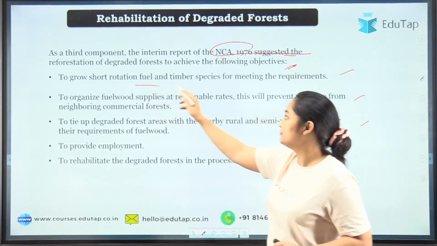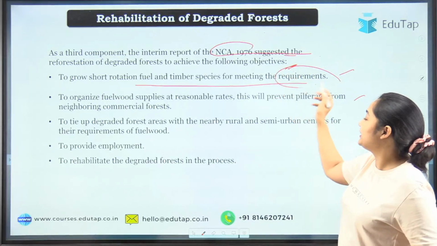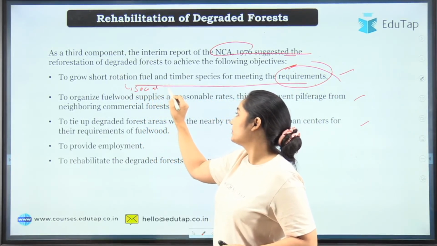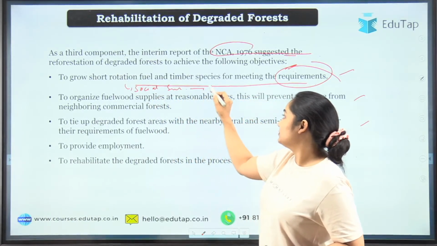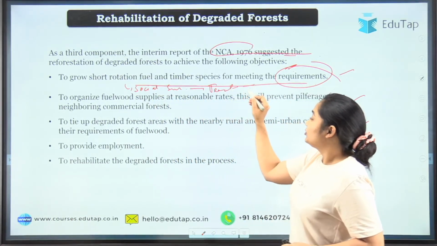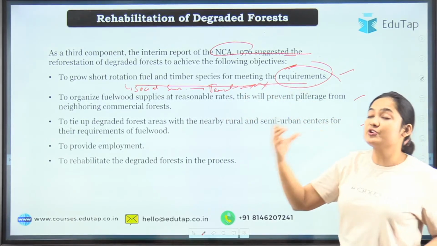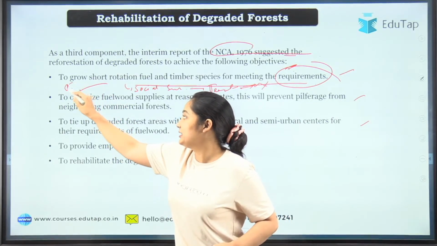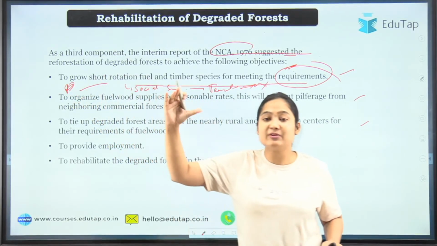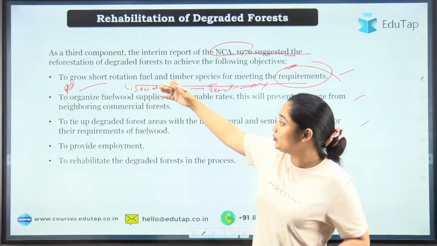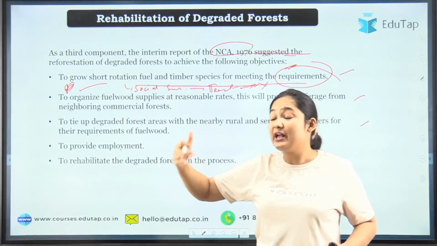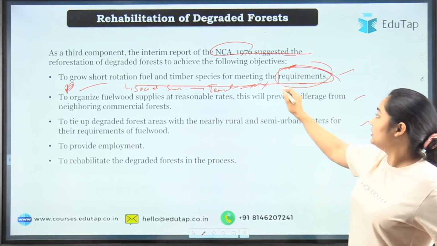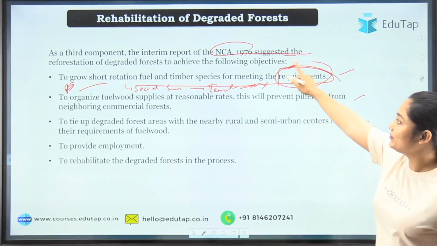Okay, so short rotation fuel timber species for meeting the requirement. Whenever you are trying to socially and sustainably treat something, don't try to avoid the social needs. If you go for hardcore preservation, or let's say you have totally protected the land, what will happen? People will suffer, and then they'll do poaching and all. Because of that, the problem, rather than decreasing, will increase. So do take care of the requirement. That was given by the NCA.